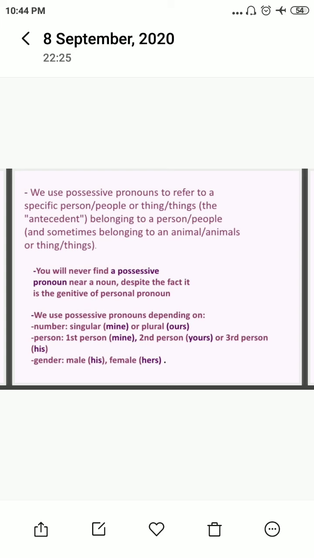If I say this pen is mine, so mine will be the possessive pronoun. If I say these houses are ours, this is our house, then ours will be the possessive pronoun. If something belongs to us, that will be called a possessive pronoun.